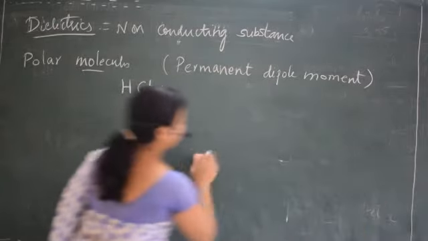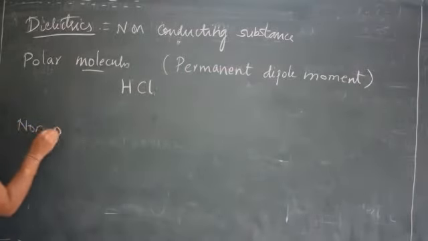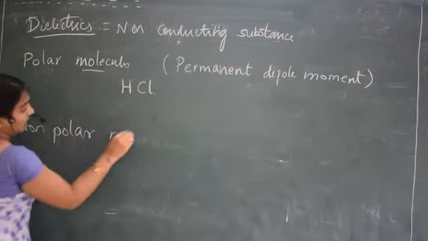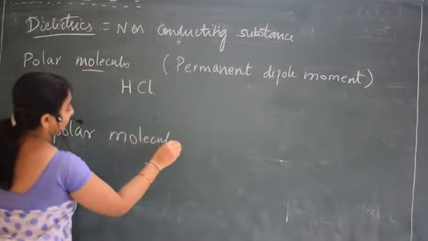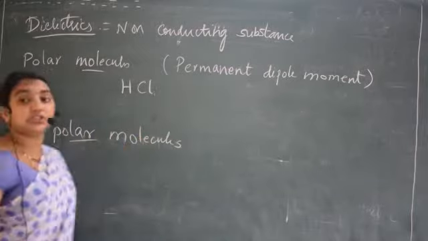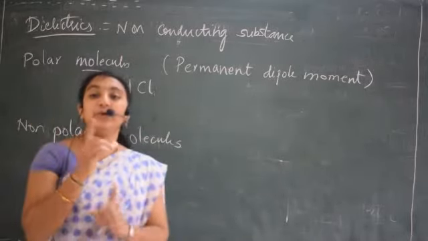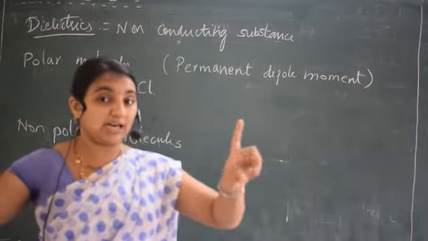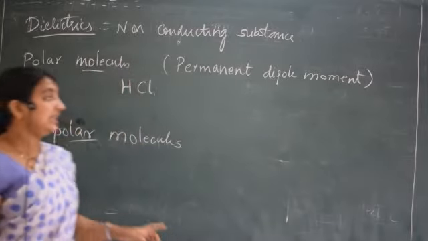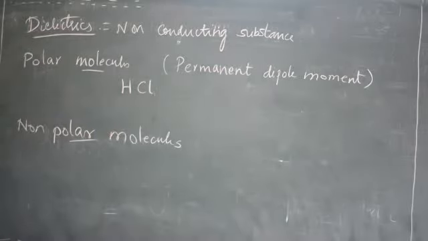A non-polar molecule is a molecule in which the centers of positive and negative charges will be coincided. They will not be separated, they will be coincided. So, since the poles are not separated, we can say there will be no permanent dipole moment. They are not having permanent dipole moment.